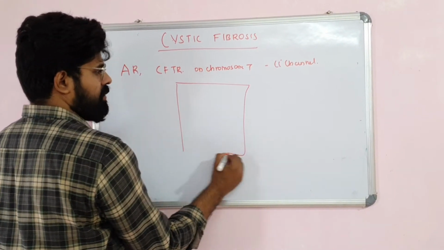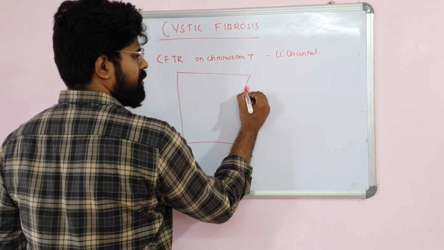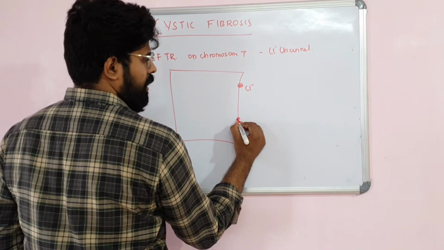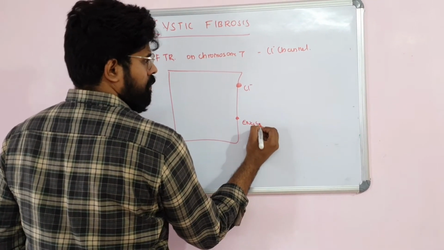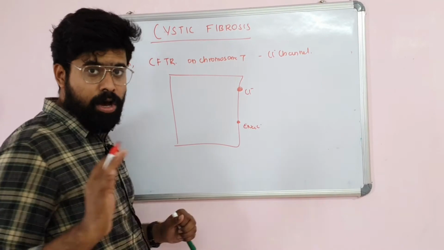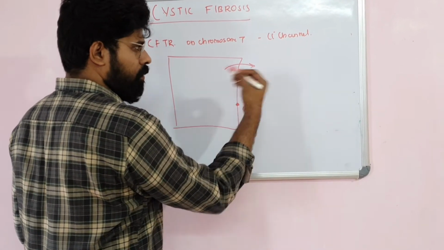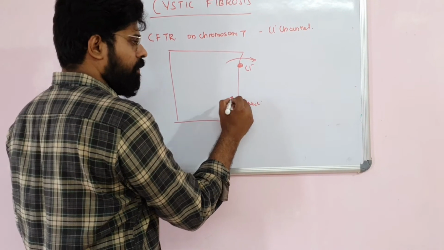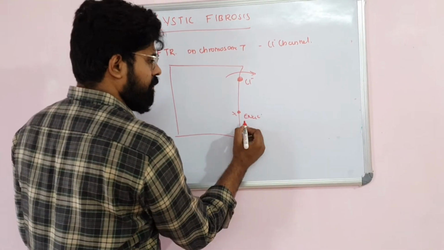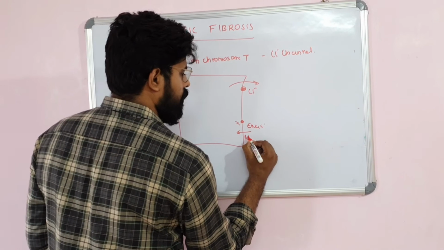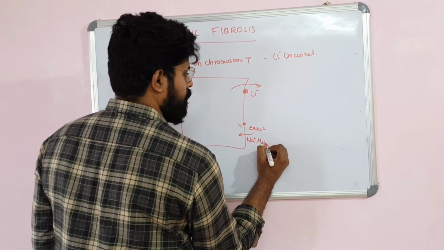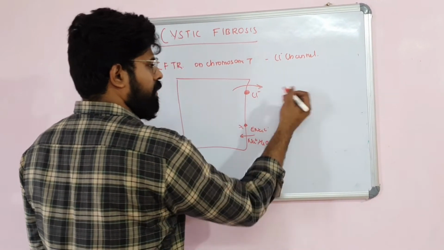This is the epithelial cell. You have both the chloride channel and the ENaC channel. The normal function of the chloride channel is that chloride will go out. This chloride will inhibit the functioning of the ENaC channel. What is the function of the ENaC channel? The ENaC channel will reabsorb sodium and water. This will secrete chloride. This is the lumen.